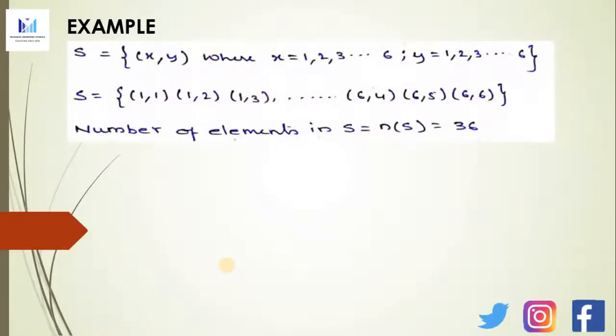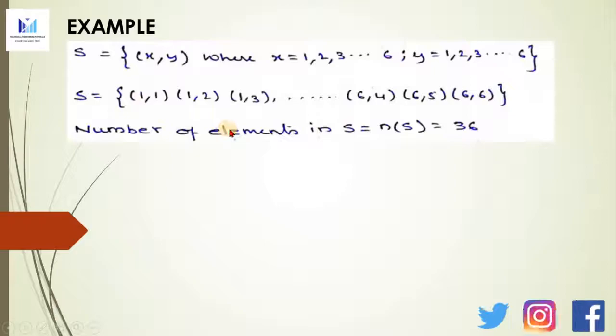So first we'll define the sample space. It is (x, y), where x is 1, 2, 3 up to 6 because a die has only 6 numbers on its face. Similarly, y will be again 1 to 6. So we should get the sample space as (1,1). That is, in the first toss you will get 1 and in the second toss you will get 1. Next, in the first toss you will get 1, in the second toss you will get 2. Similarly, in the first toss you may get 1 and the second toss you may get 3. So on like that. In the first toss it will be 6 and second toss 4, then first toss 6, second toss 5, and the first toss 6 and second toss 6.